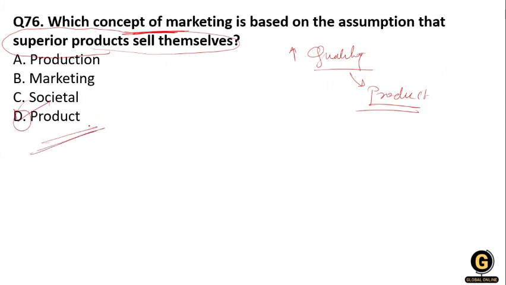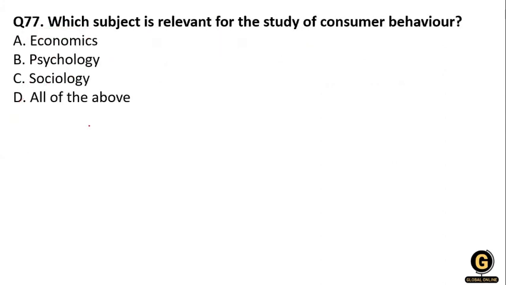Clear? Let's move to the next question. Which subject is relevant for the study of consumer behavior? First option economics, second psychology, third sociology, and fourth all of the above. So for the study of consumer behavior, we need economics, psychology, sociology, or all of the above.